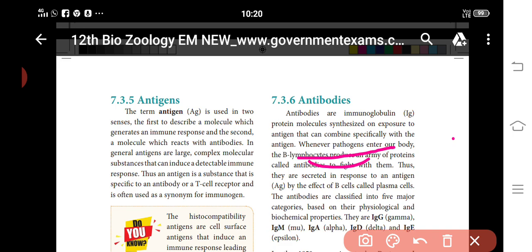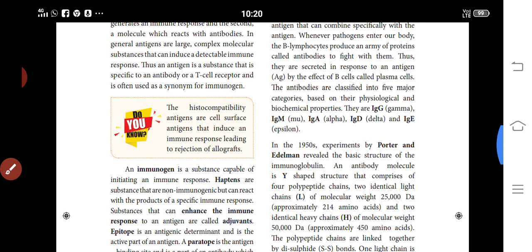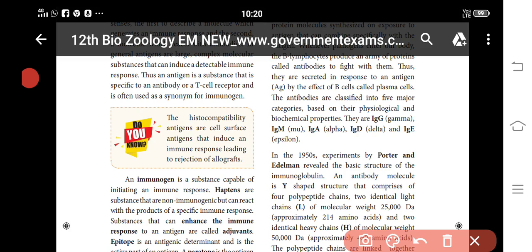What are they? They are called IgG, IgM, IgA, IgD, IgE. These are the main categories of antibodies.